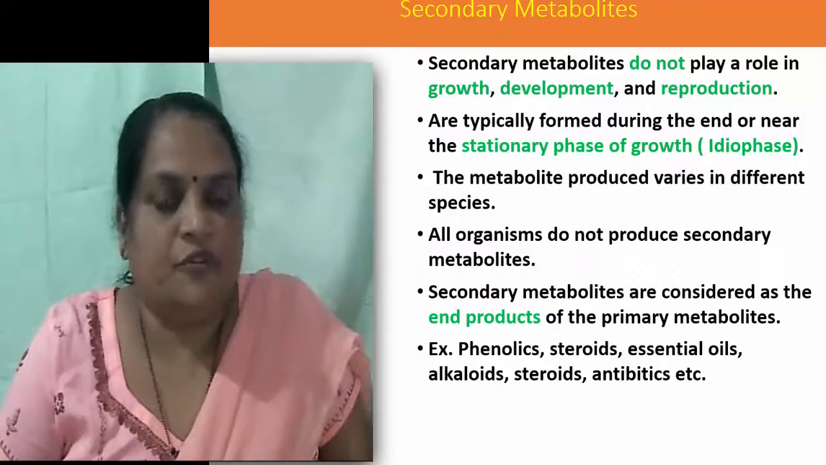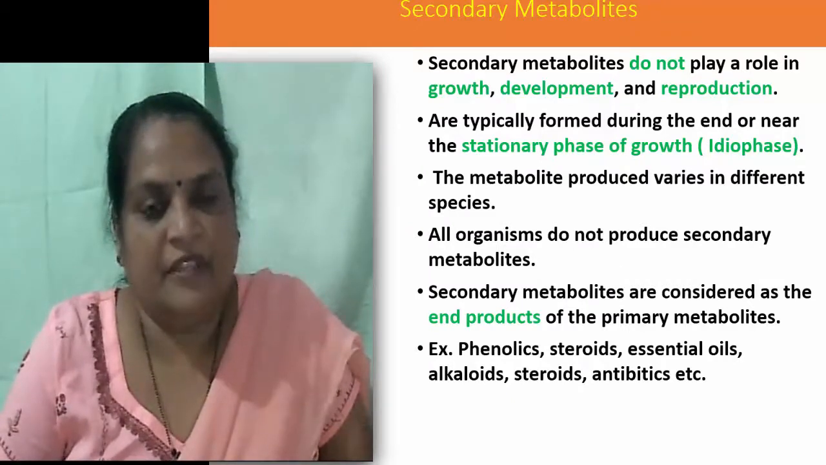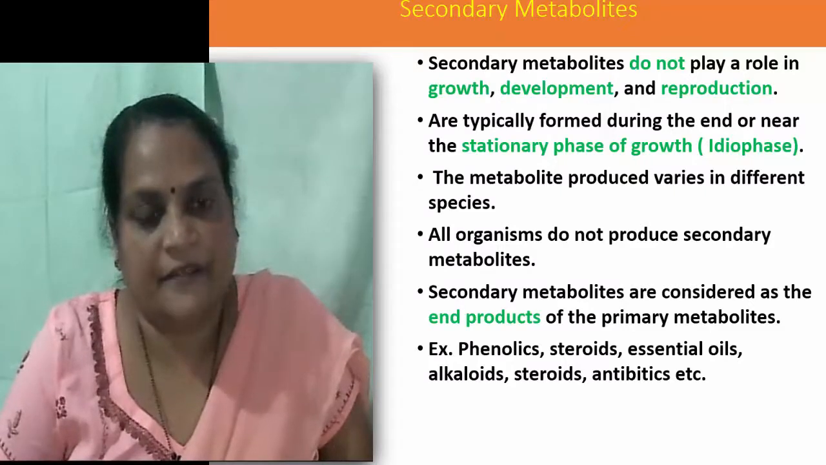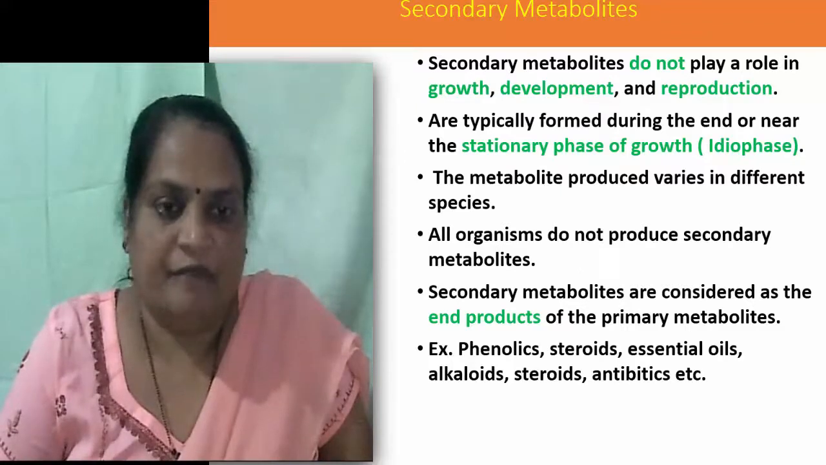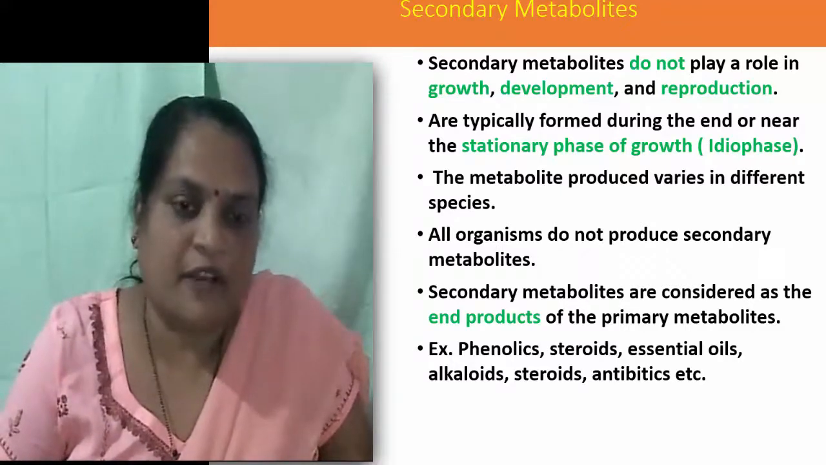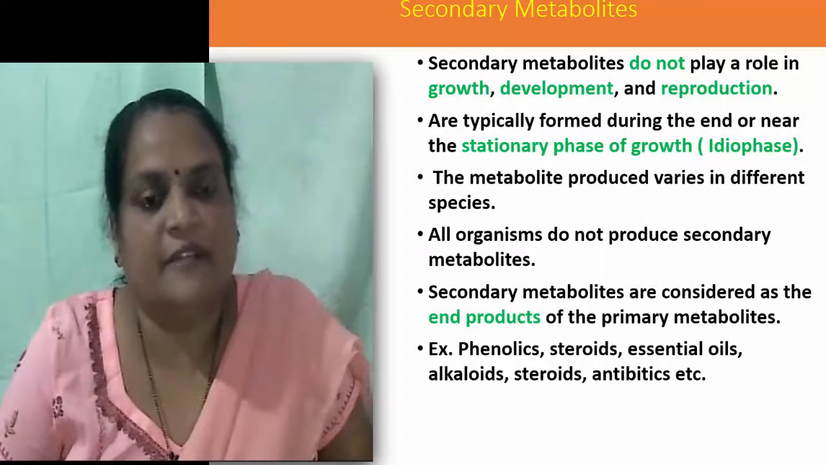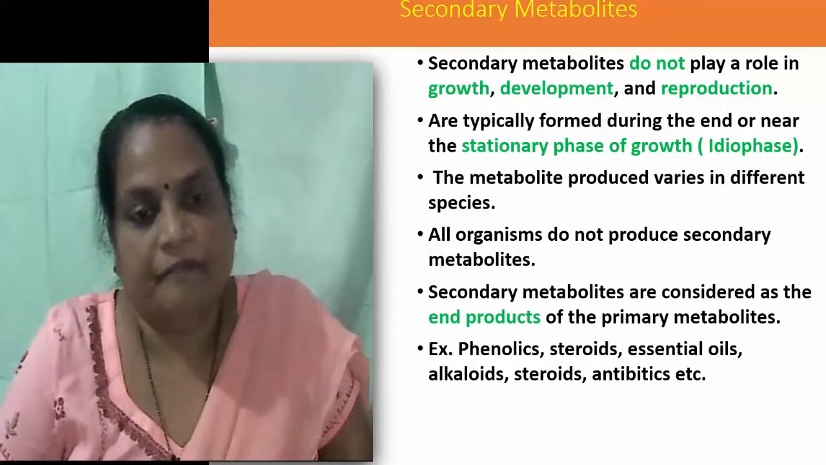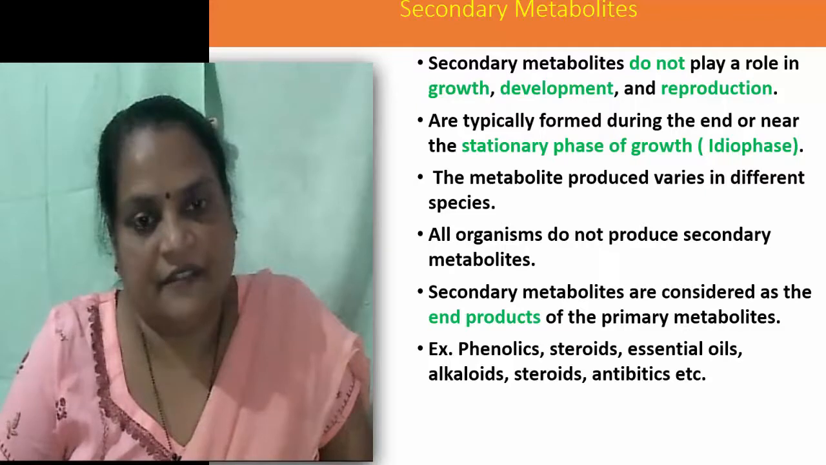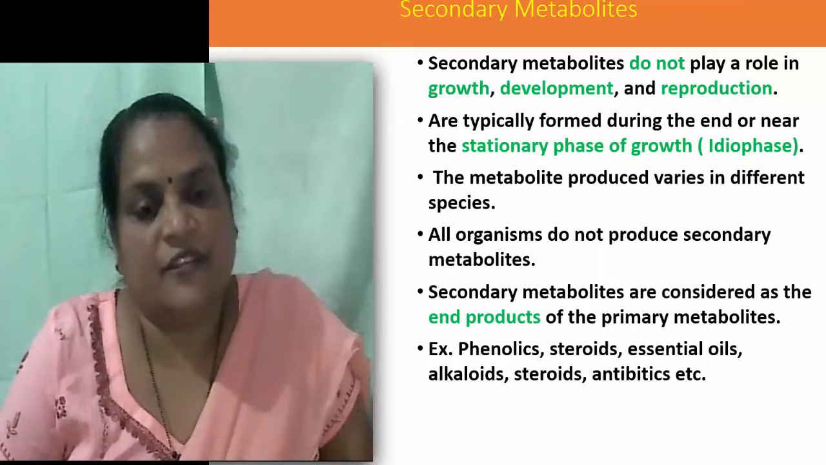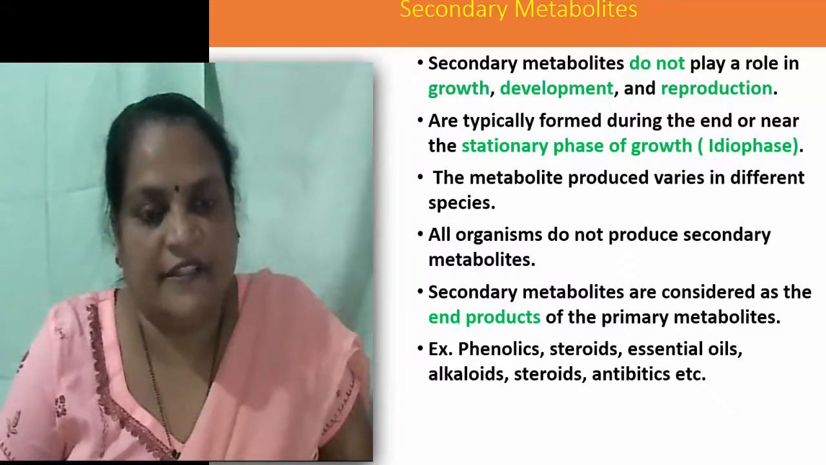The metabolites produced vary in different species. All the species that produce secondary metabolites do not produce the same metabolites. They produce different types of secondary metabolites. Again, all organisms do not produce secondary metabolites. This capacity is found in some types of organisms and secondary metabolism is absent in some types of organisms. Secondary metabolites are considered as end products of primary metabolism. The examples of secondary metabolites include phenolics, steroids, essential oils, alkaloids, antibiotics, etc.